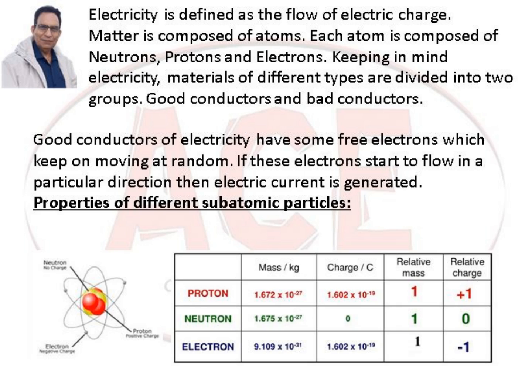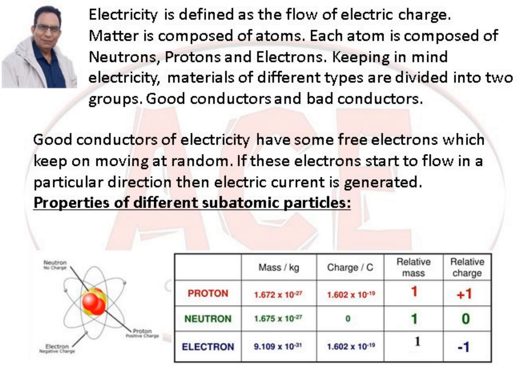Electricity is defined as the flow of electric charge. Matter is composed of atoms. Each atom is composed of neutrons, protons and electrons. Keeping in mind electricity, materials of different types are divided into two groups, good conductors and bad conductors. Good conductors of electricity have some free electrons which keep on moving at random. If these electrons start to flow in a particular direction, then electric current is generated.